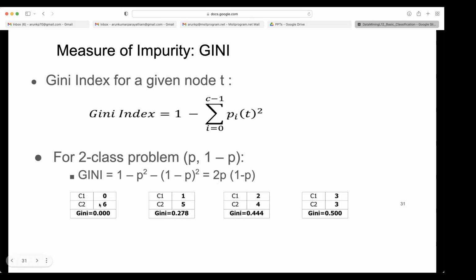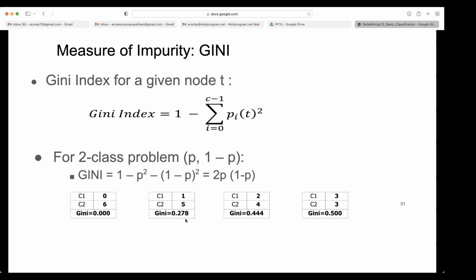C1 equal to 0, C2 equal to 6, then Gini equal to 0. Is it a good value or bad value? Good value. So this is an impurity measure, remember. So impurity should be less. This is the lowest impurity you can have. This is the good split. So don't confuse, we are measuring the impurity. That's why we are looking for the smaller values.